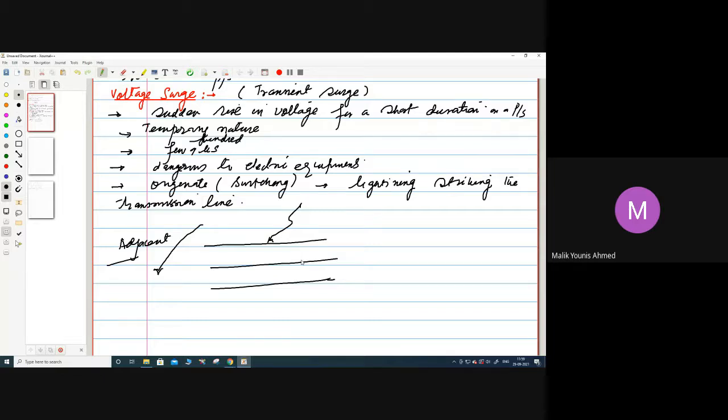The voltage surge will be formed, because the lightning contains a charge, and that charged lightning will strike on the transmission line. We will discuss this in detail in this lecture or in the coming lectures. So then what will happen? A surge will be developed that will start moving from one side of the transmission line, along the length of the transmission line in most of the cases. When such surges reach the line insulators,